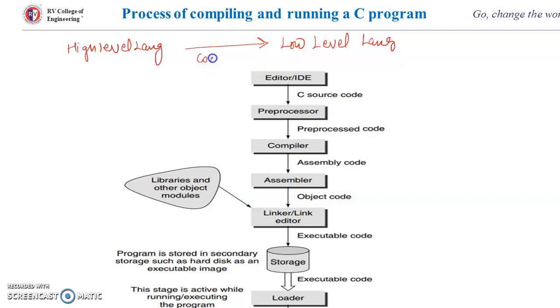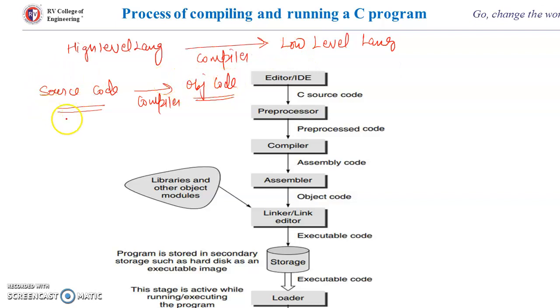So we have a compiler. What the compiler does: whatever code we write, we call it source code. The compiler will convert that to object code, and object code is understandable by the machine.